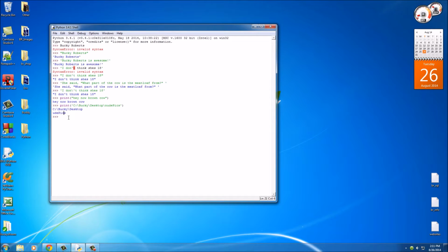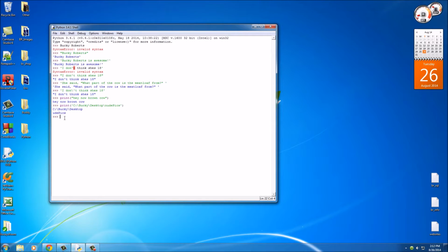So why is this? Well, you know how I told you guys that whenever you use a backslash and something after it, it means something special. Well, in this case, and in programming, whenever you use \n, it means go to a new line. It has a special meaning. So it starts printing this out, and it says, okay, \n, bump it to a new line, and then print the rest of it, which is ood pics.